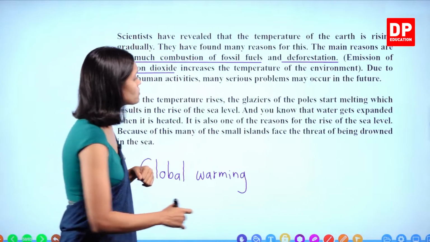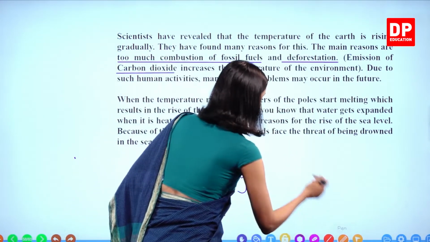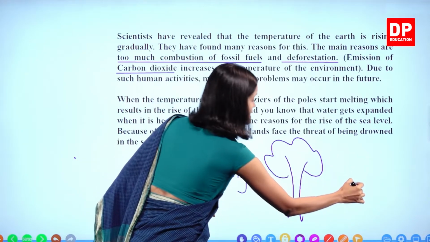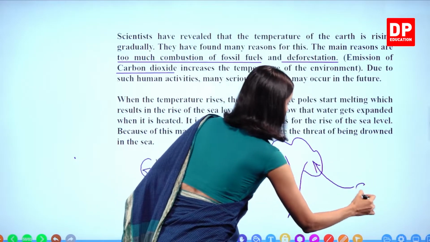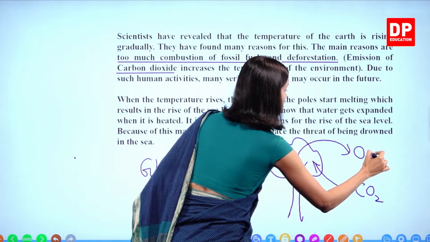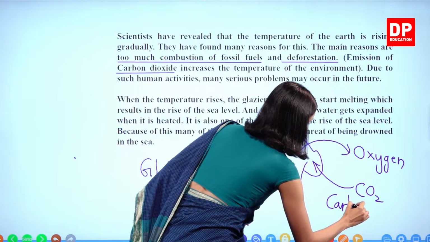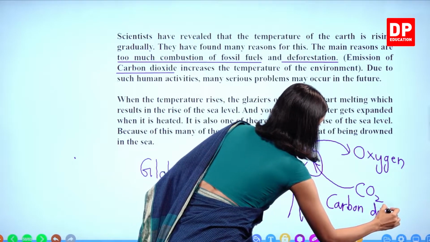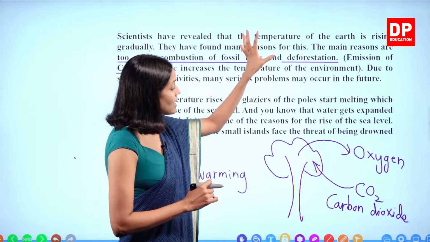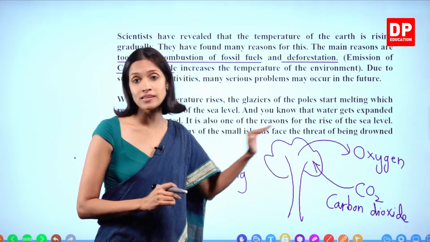Deforestation, cutting down trees. Why do we need trees? You all know that trees do photosynthesis. During photosynthesis, carbon dioxide gas is absorbed by the trees and oxygen gas is released. Carbon dioxide gas is absorbed by the trees, thereby unnecessary levels of carbon dioxide gas are reduced in the atmosphere.